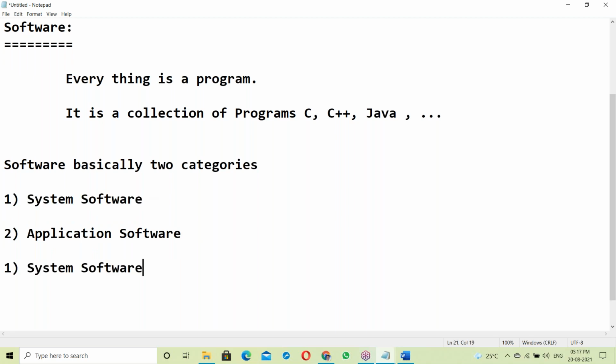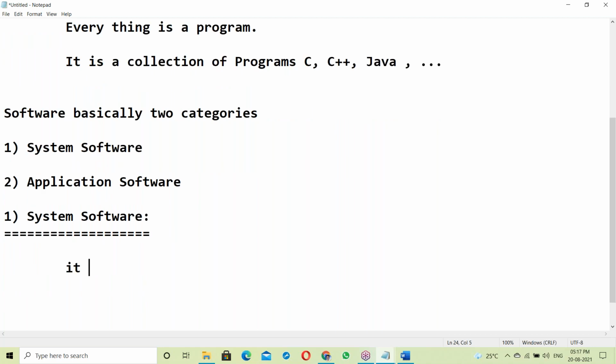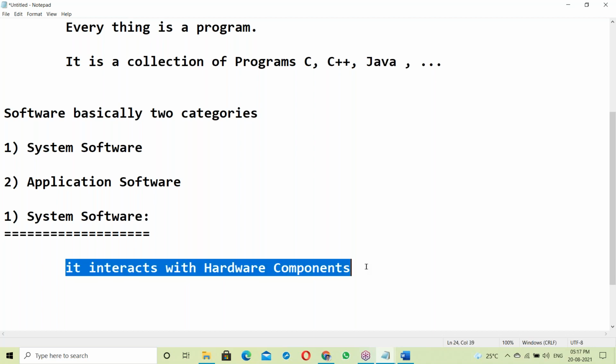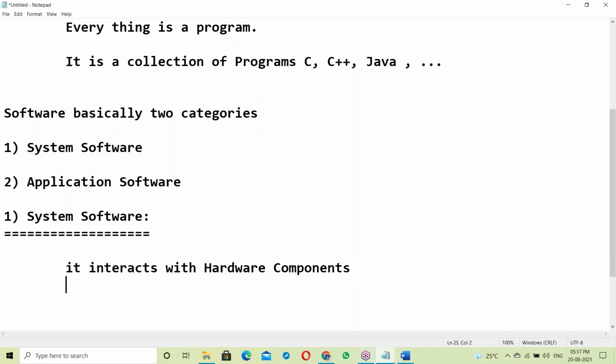So what is system software? System software interacts with hardware components. Interacting with hardware components. Okay. So system software, this one interacts with hardware components.